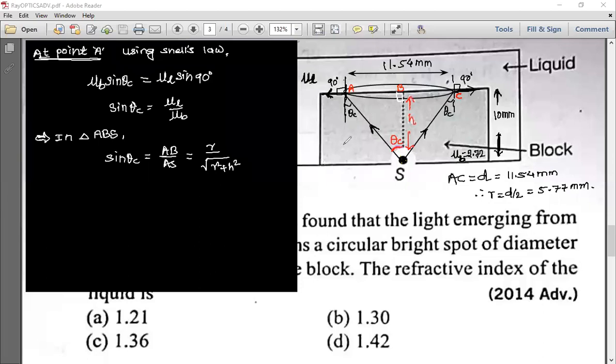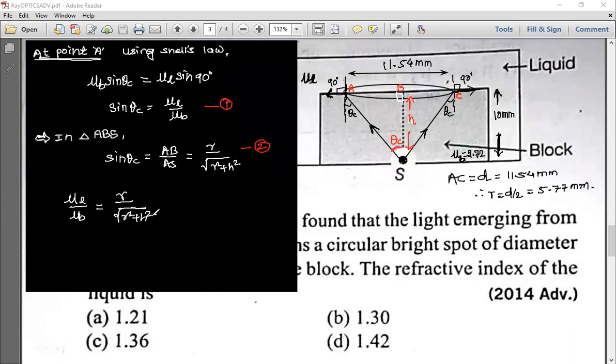Right. Now sin theta c is R by root of R square plus H square. And just substitute all the values because we have equation 1 here, that is also sin theta c. Equation 2 here. Can you do from here? So therefore, mu L by mu B is equal to R divided by under root of R square plus H square.